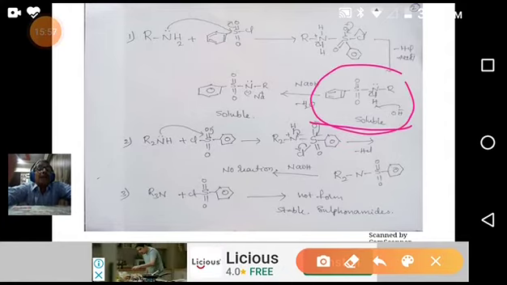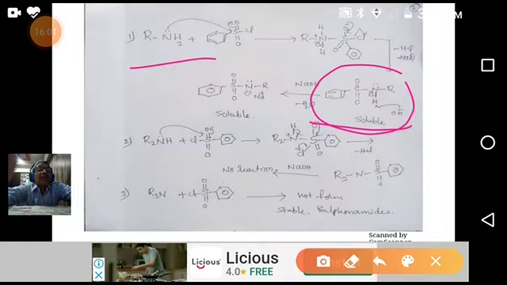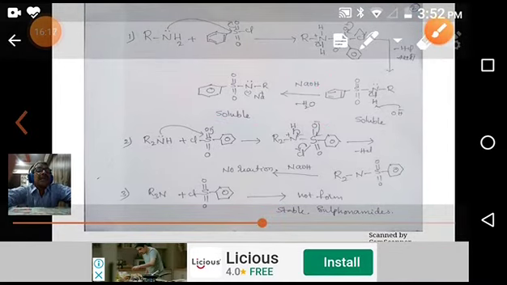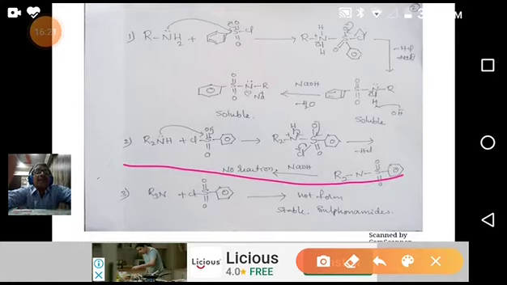So when primary amines form sulfonamides, these sulfonamides are soluble in NaOH. It forms a very clear solution with sodium hydroxide or potassium hydroxide. In the case of a secondary amine, when it reacts with benzene sulfonyl chloride, it also forms the corresponding N,N-dialkyl sulfonamide.